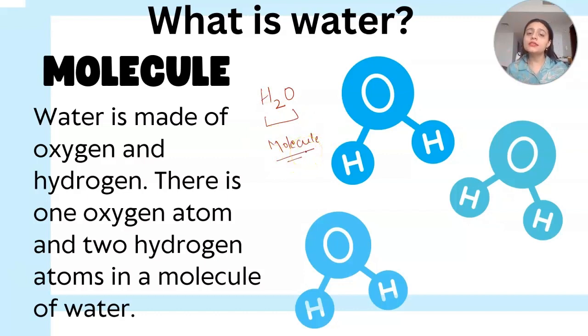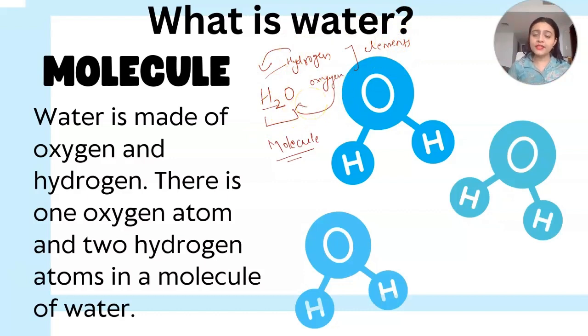When we learned certain things in chemistry, we learned about elements, right? So hydrogen and oxygen both are elements. And we write these elements in particular symbols, like for hydrogen we use H and for oxygen we use O. So basically these elements are made up of atoms.